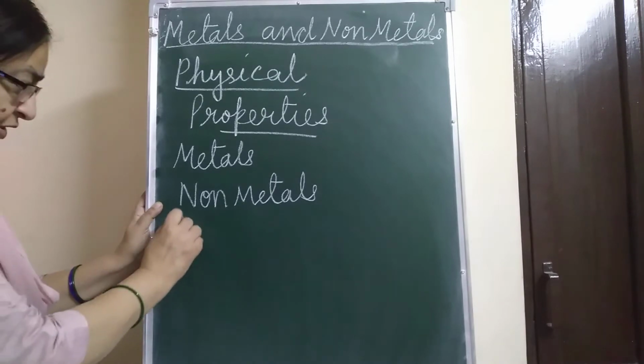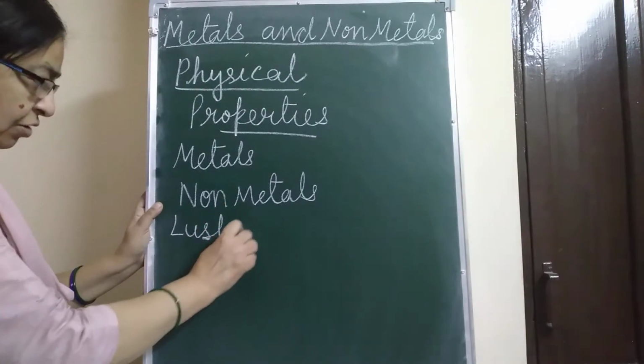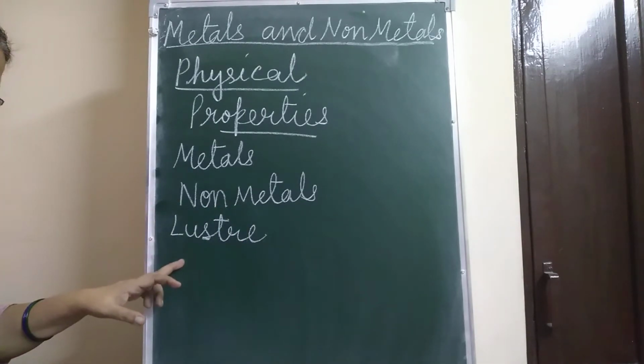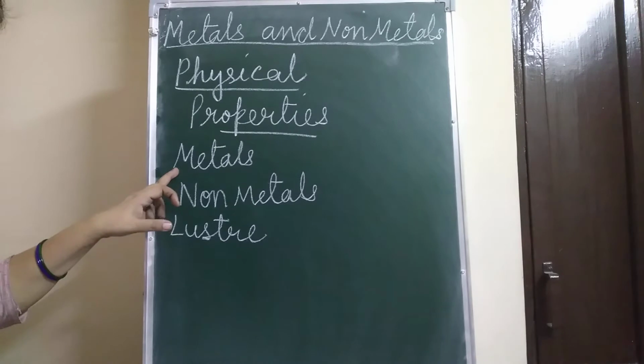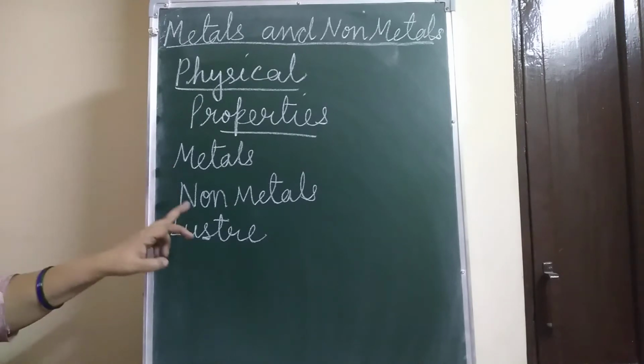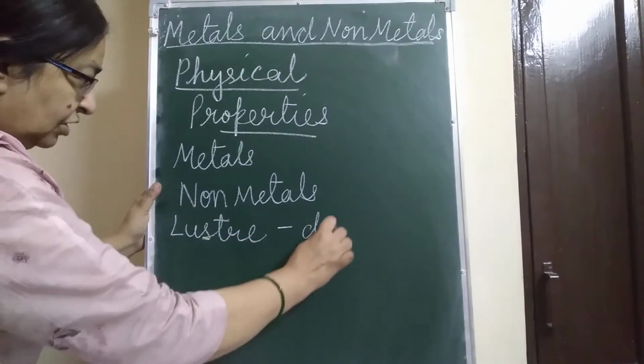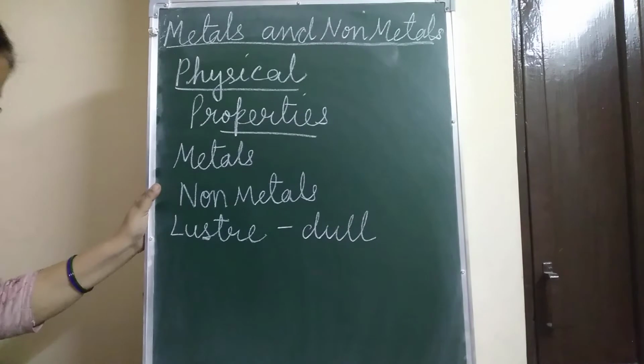Now the next property, lustre, that is a shiny surface, is the property of most metals. And almost all non-metals have a dull lustre.